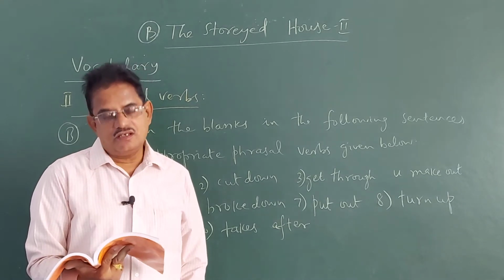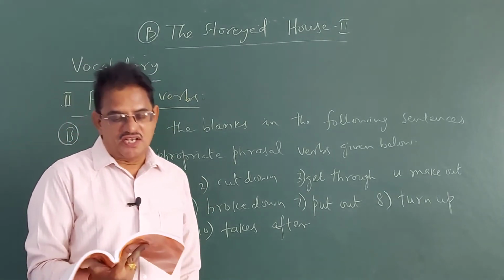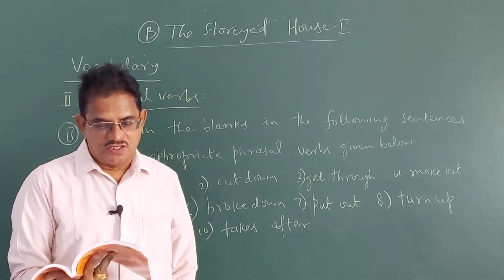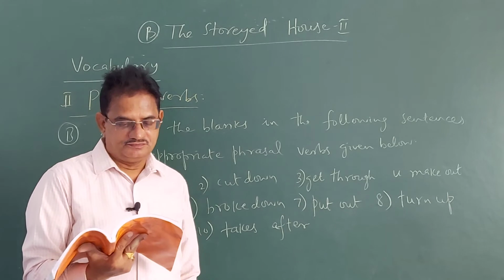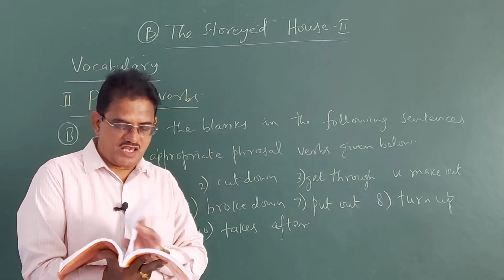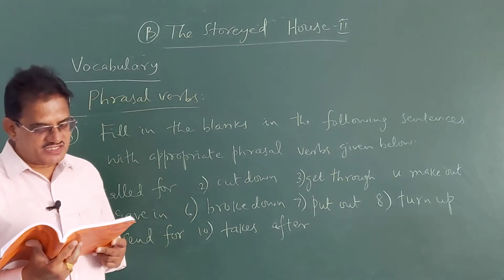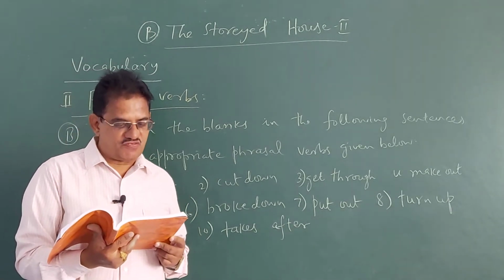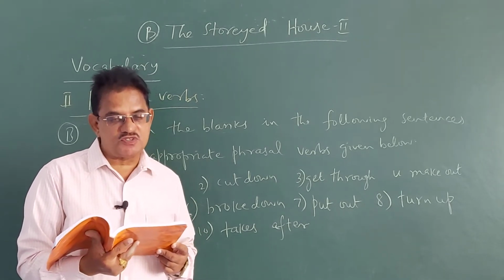We are in the vocabulary part of the B reading of the fifth unit. In the previous class, we completed the first bit, bit A, of the exercise. Now, bit B: fill in the blanks in the following sentences with appropriate phrasal verbs given below. Make necessary changes in the verb forms if necessary.